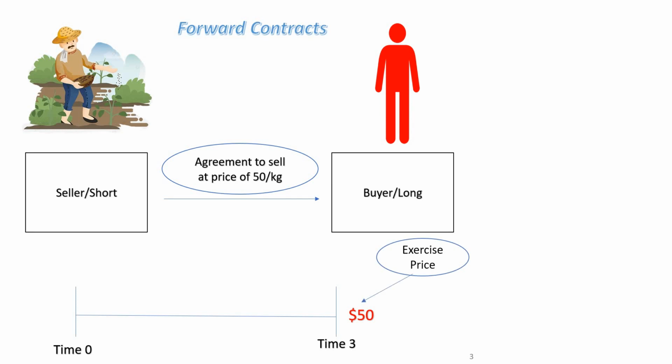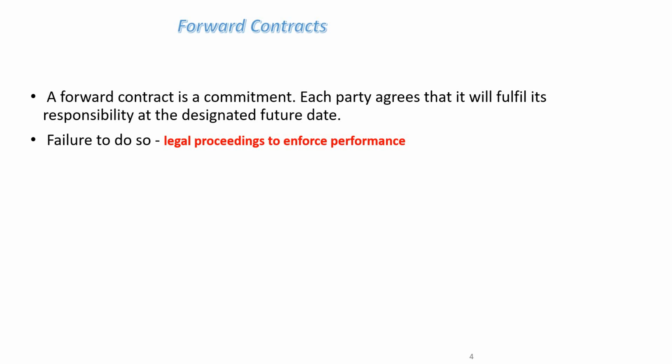This 50 is known as the exercise price. A forward contract is a commitment that each party agrees to fulfill at a future date, and legal proceedings enforce performance. The buyer is hoping that the price will increase and the seller is hoping that the price will decrease.